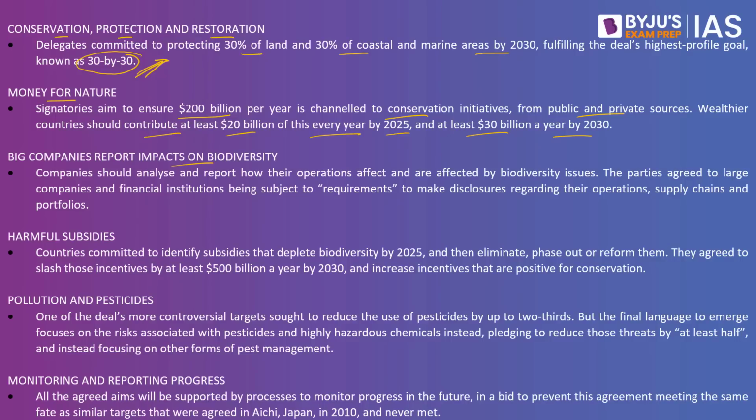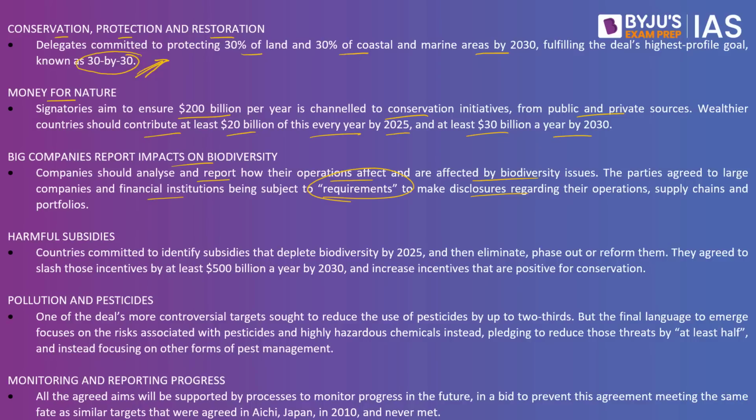Big companies report impacts on biodiversity. Companies should analyze and report how their operations affect and are affected by biodiversity issues. The parties agreed to large companies and financial institutions being subject to a requirement to make disclosures regarding their operations, supply chain and portfolio. Let's say there is a company or an industry, an organization working. If this particular company's operations could harm the biodiversity, it can threaten the species, this report has to be given as well. So it is mandatory for these organizations to first make an assessment, an analysis of the impact and ultimately give it to the people.